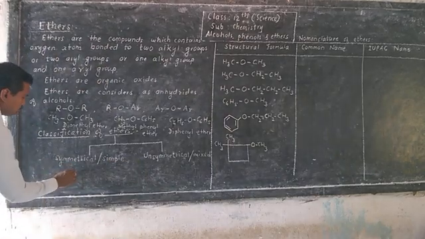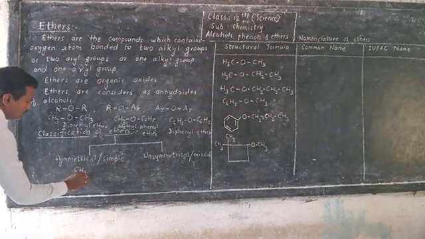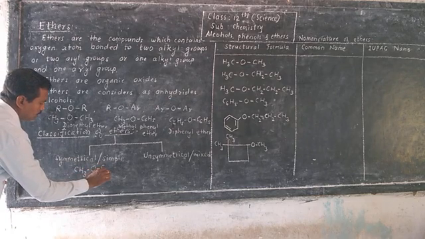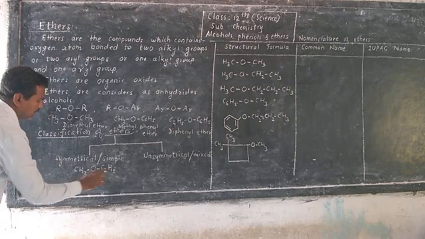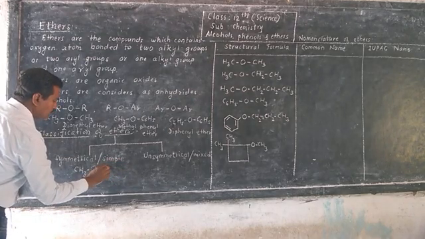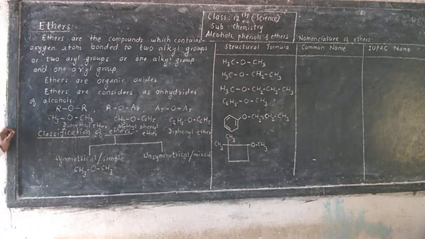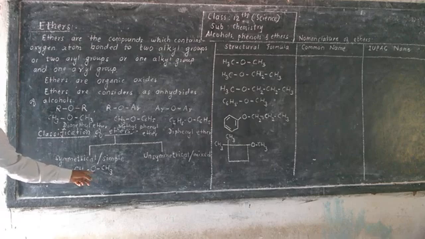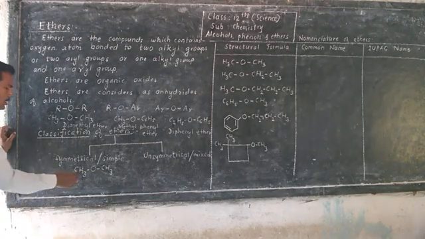Like this: if both alkyl groups are the same, then it is a symmetrical ether.